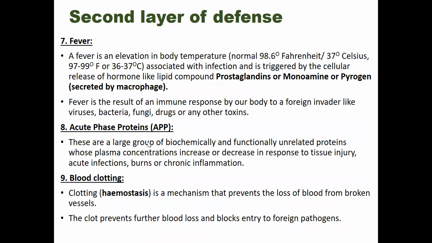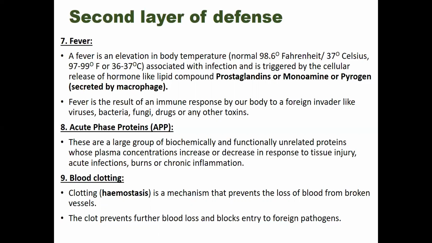Now, fever is an elevation in body temperature. You know, the normal body temperature is 98.6 degrees Fahrenheit or 37 degrees Celsius, and when the body temperature is elevated above this, you can call it fever.